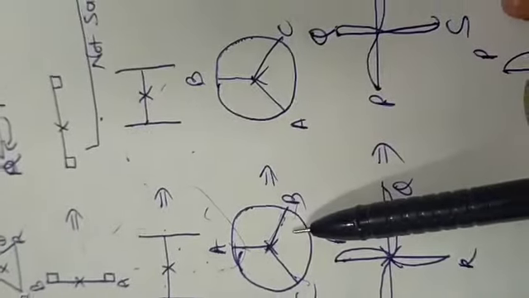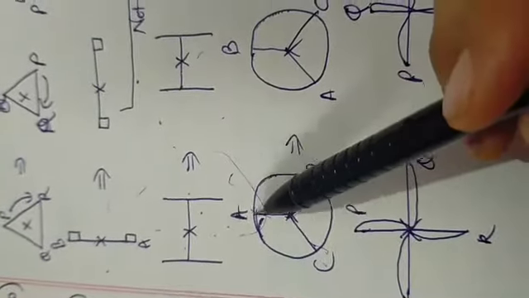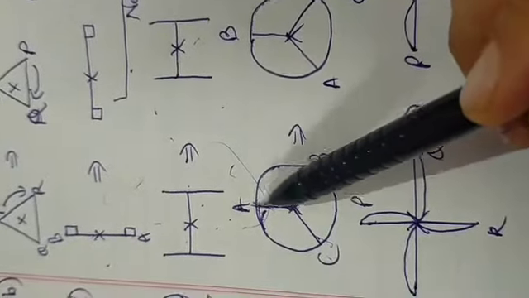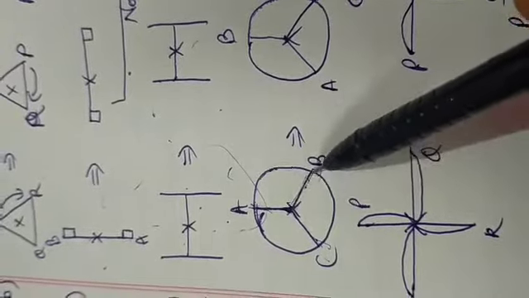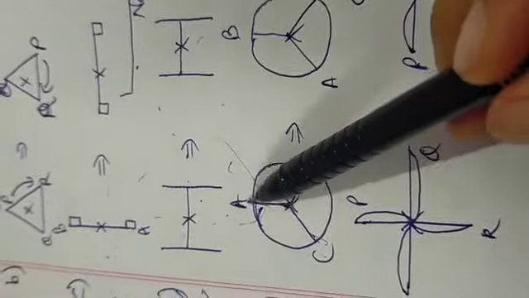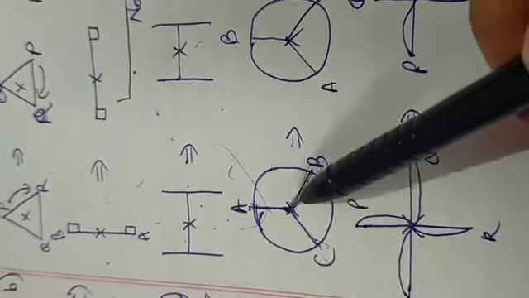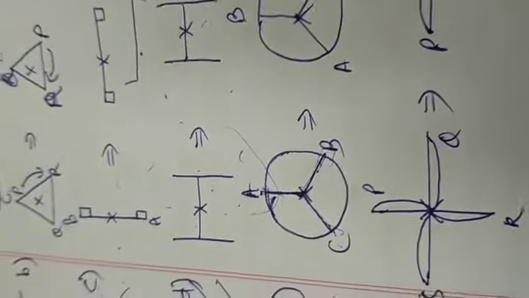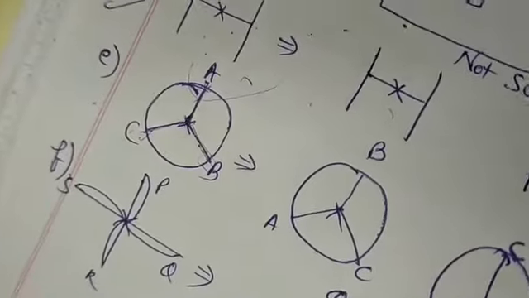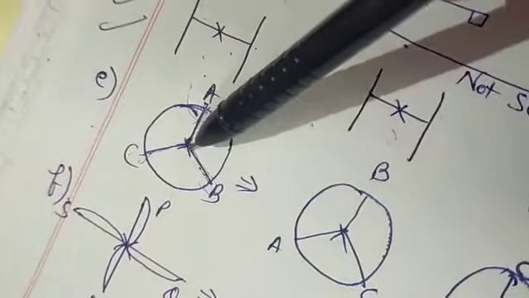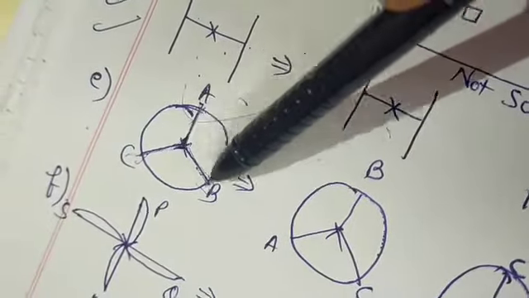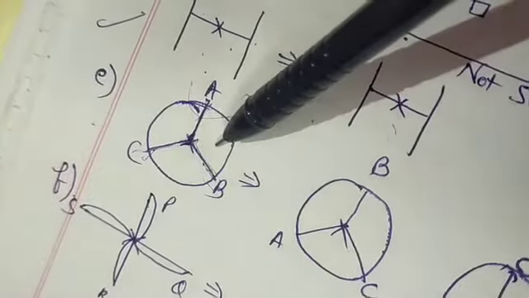Now this circle, look at this circle. There is a top line, look at this straight line. This straight line is on the top and two slanting lines are coming like this. Okay, now we will check. We want this figure where a straight line comes on top and two slanting lines come like this. Let's check it. We need a straight line on top. Now look at this figure. When we rotate this figure like this, the straight line is coming on top and two slanting lines like this. So this is the first order.